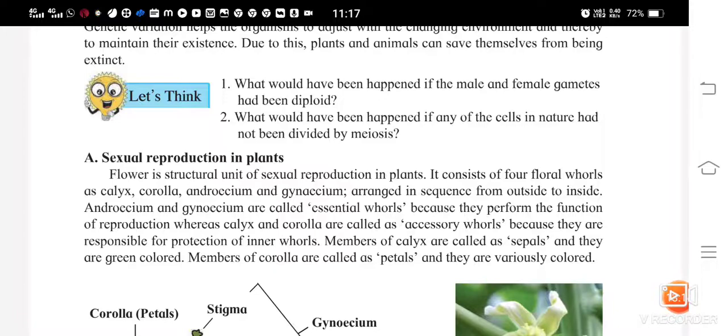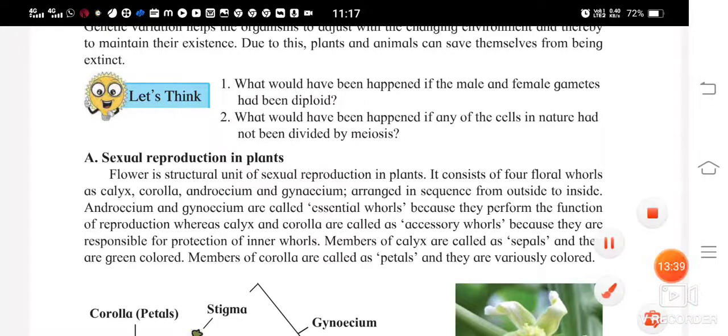Now see, let us think about what would have happened if the male and female gametes had been diploid. The male and the female gametes are haploid, isn't it? So when the union of the male haploid gamete and the female haploid gamete takes place, a diploid zygote is formed.